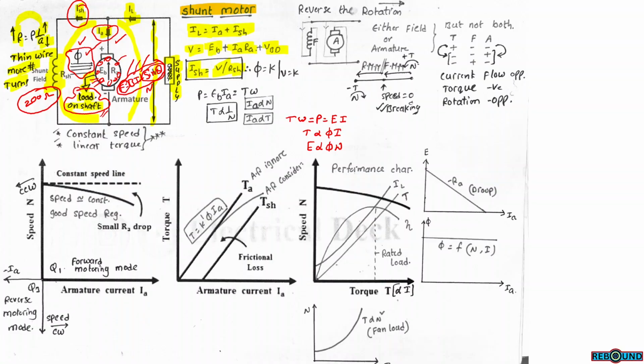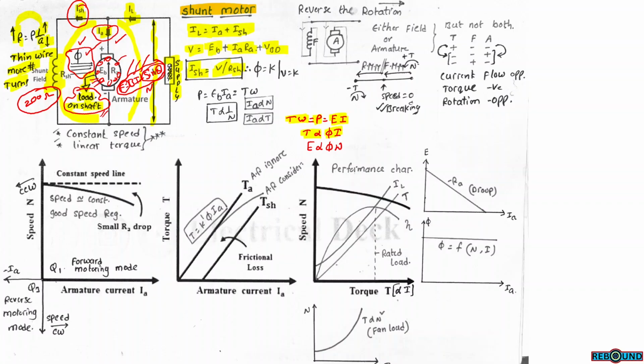The same DC machine can be run as a generator and as a motor. For DC machines, these are very important formulas. Power equals E into I in terms of electrical. Power equals torque into angular velocity. This is in terms of mechanical. So the correlations between mechanical terms and electrical terms.